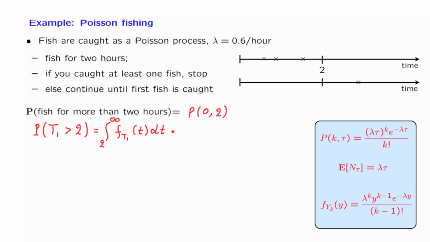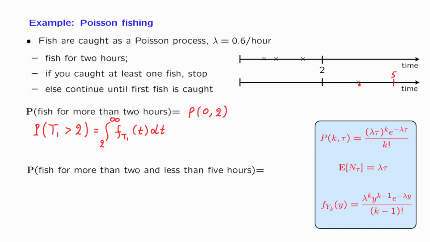Here is now our next question, which is a little bit more complicated. What is the probability that you get to fish for more than 2 hours and also you get to fish for less than 5 hours? This is the scenario, again, that you fish for more than 2 hours, which means that no fish were caught during the first 2 hours, and then you continue fishing, and by time 5, you have already caught your fish